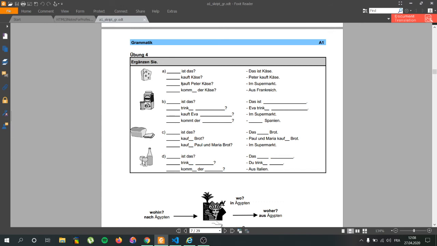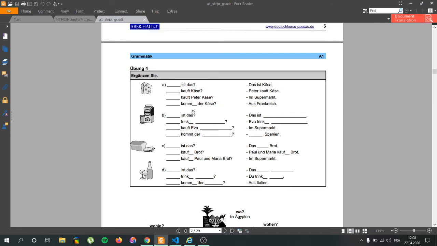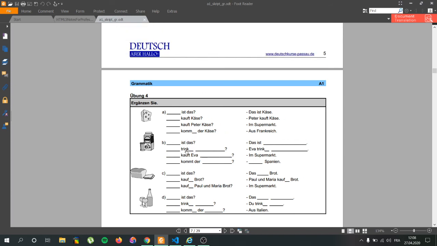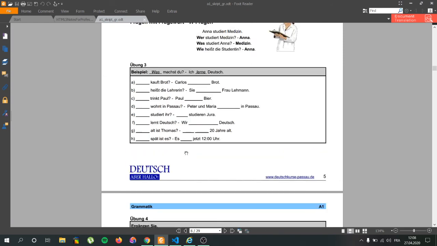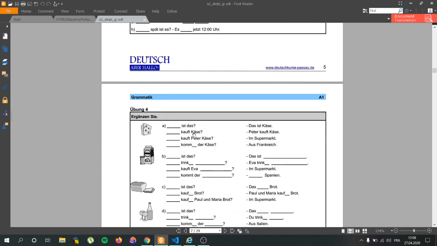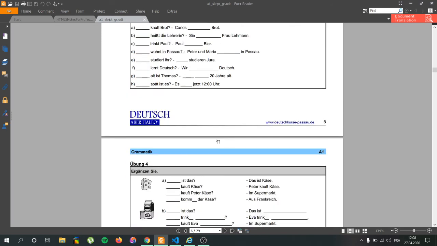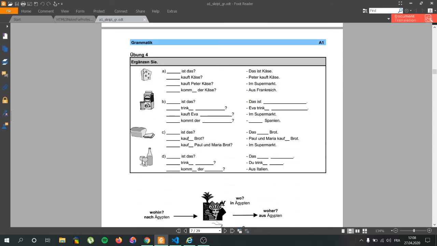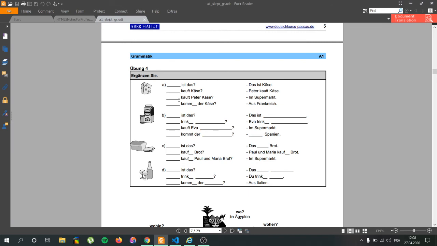So the question is here, kauft Peter Käse. So the cheese was bought by Peter. So we can go with many questions, but we're gonna try to stick with wer, was, wie. As you can see here in this example, we cannot move too much forward. So we go like, wie kauft Peter Käse?